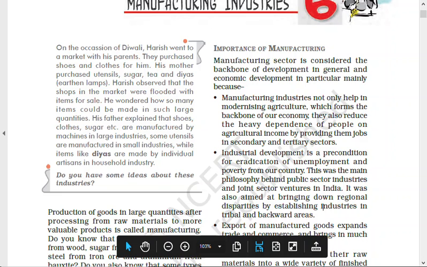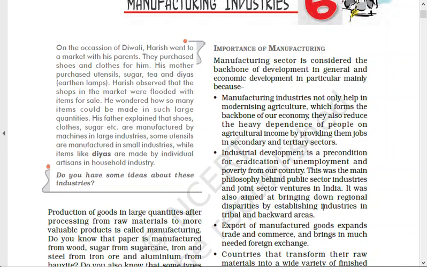Okay, so they have their factories in Bhilai, Rourkela, Durgapur, then Bokaro. In these areas they have their industries and they produce steel. Why steel? Because steel is the most basic industry for the development of any country. Why? Because steel is used everywhere, for the transport industry, for the construction industry, everywhere.